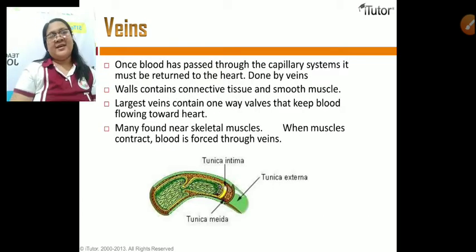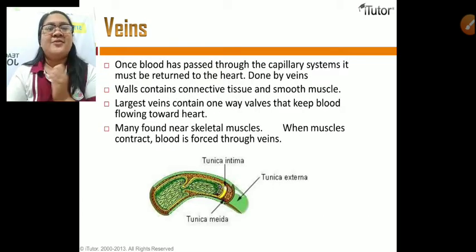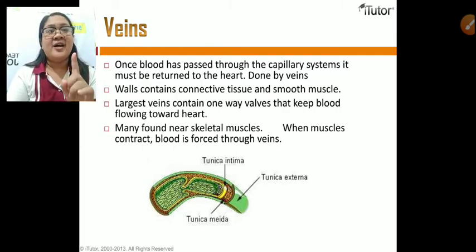So let's talk about veins. Once blood has passed through the capillary systems, it must be returned to the heart. That is done by veins.